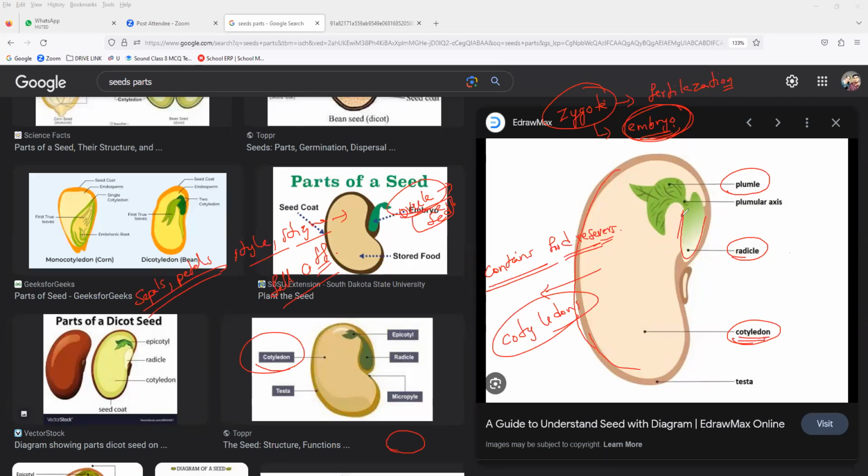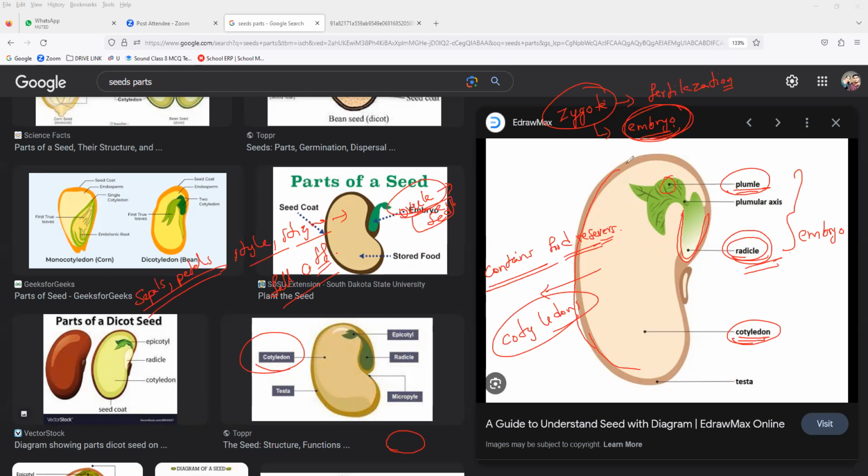Next, the future root of a seed. What is that called? In the embryo, actually, the future root is called the radicle. And the future shoot of a plant, we call the plumule. Understanding? So please write it down, everybody.